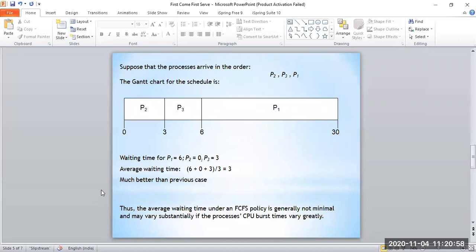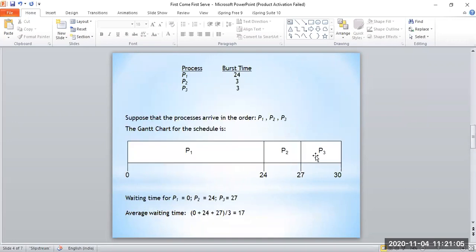Okay, so if you consider this scenario, let's imagine that you are in this place, which takes 3 seconds to execute, and you are working on a Word document, and this is another application which is currently running. So if you type something, you have to wait until this process completes execution.